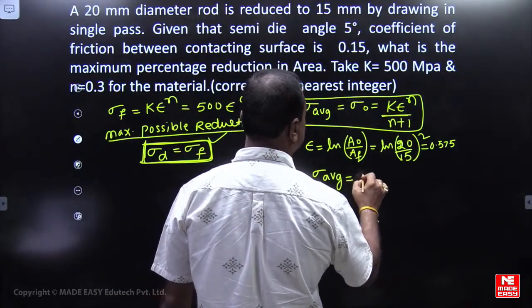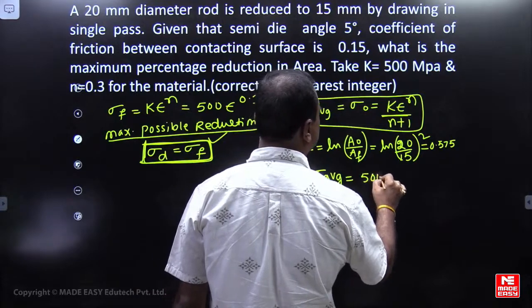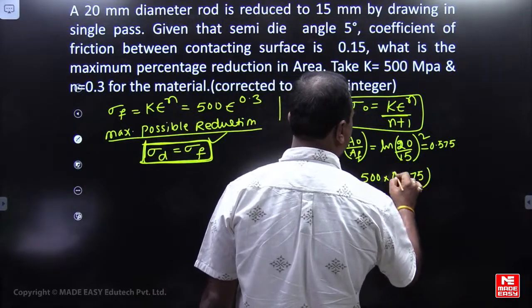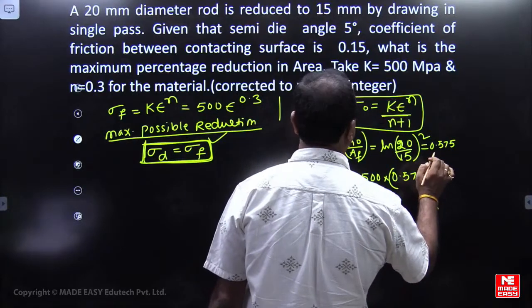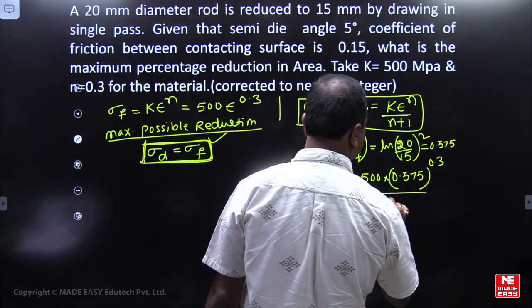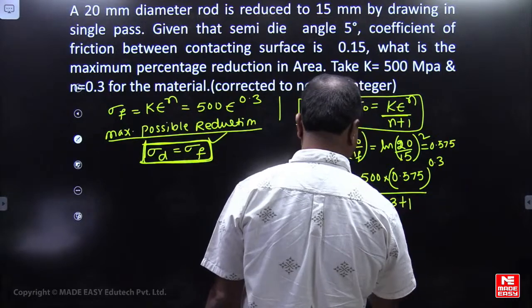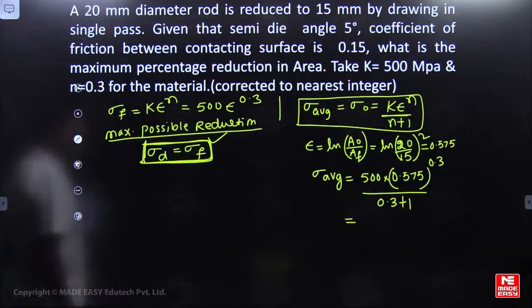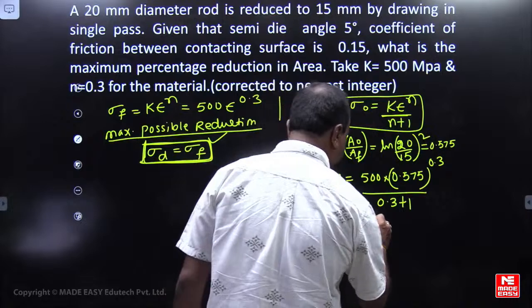So sigma average is K, 500, into 0.575 to the power 0.3, divided by 0.3 plus 1. What is the average stress? Sigma average is 325.78. Please check it.